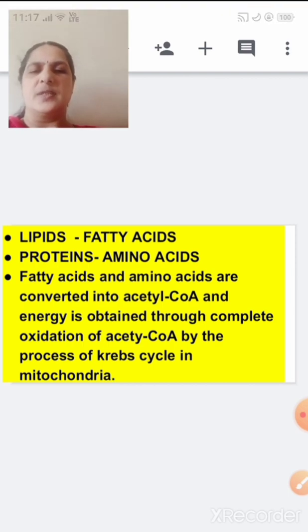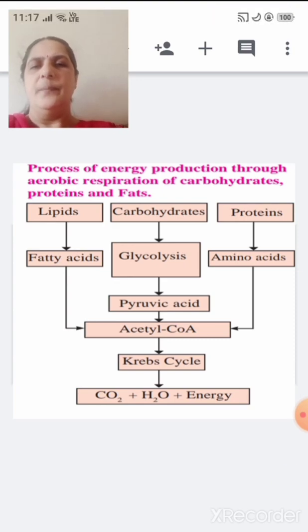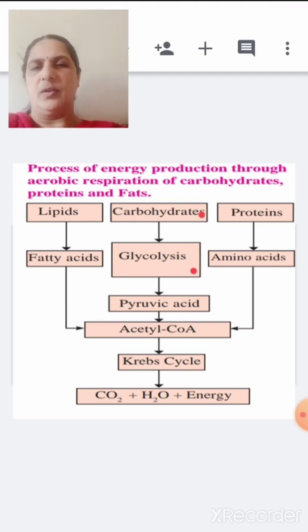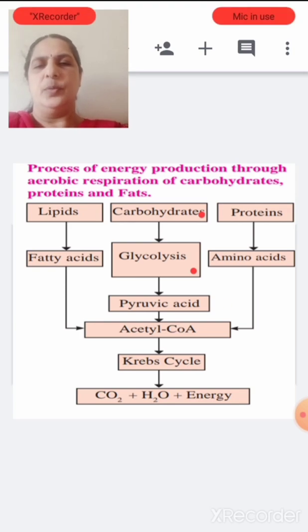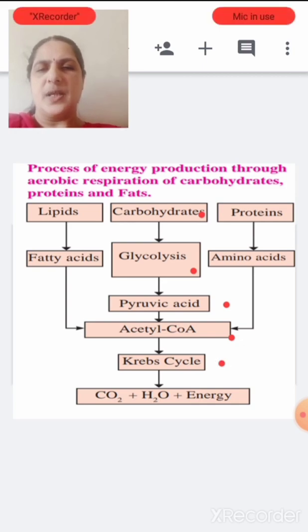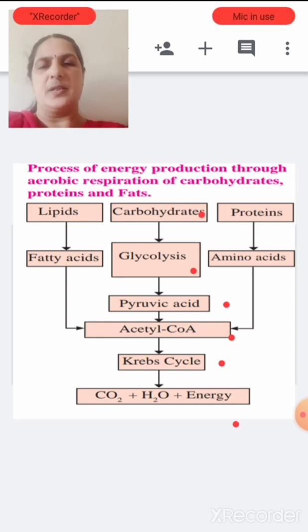You can see here, this is your regular carbohydrate. Carbohydrates go into glycolysis and are converted into pyruvic acid. Then it is converted into acetyl coenzyme A, which enters the Krebs cycle, and you get energy, carbon dioxide and water. This is the normal pathway when carbohydrates are used.